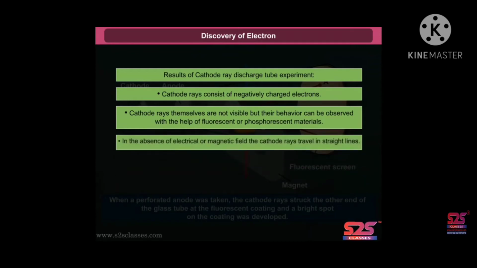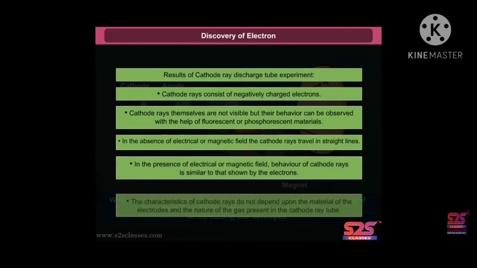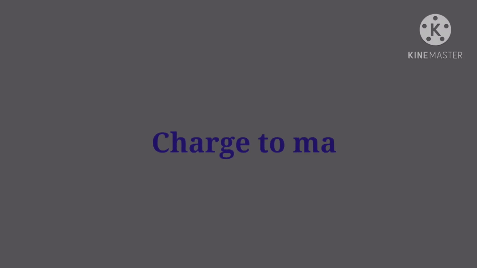In the absence of electric and magnetic field, the cathode rays travel in a straight line. In the presence of electrical or magnetic field, the behavior of cathode rays is similar to that shown by electrons. The characteristics of cathode rays do not depend upon the material of the electrodes and the nature of the gas present in the cathode ray tube.